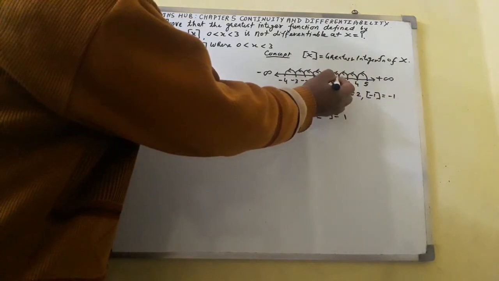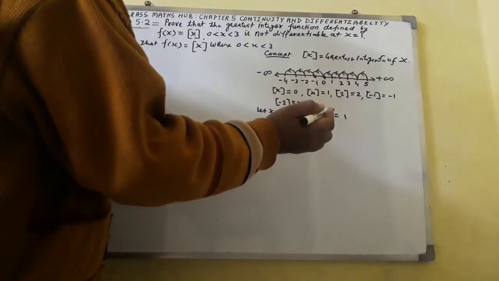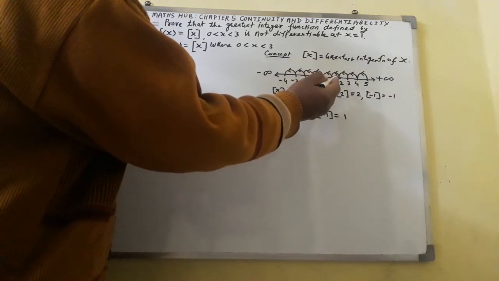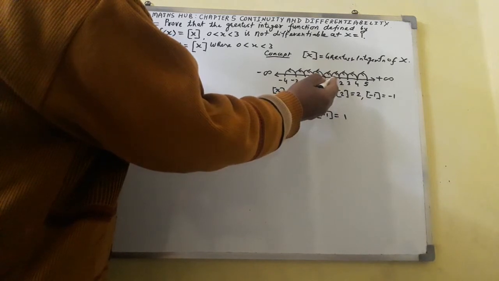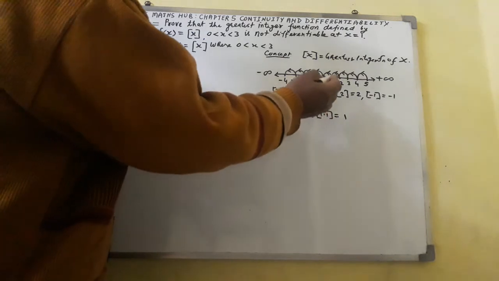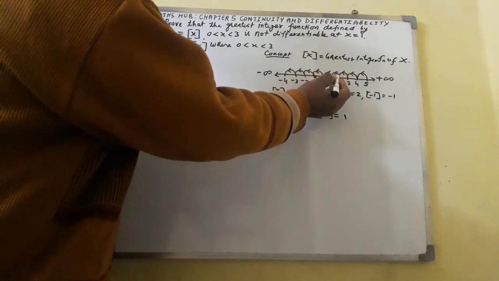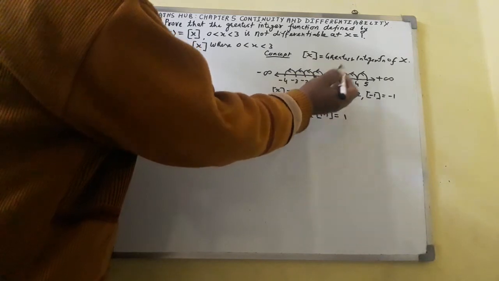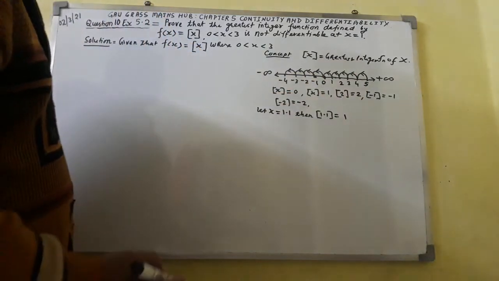The greatest integer function of 1.1: moving back along the arrow from 1.1 to 1, it will become 1.